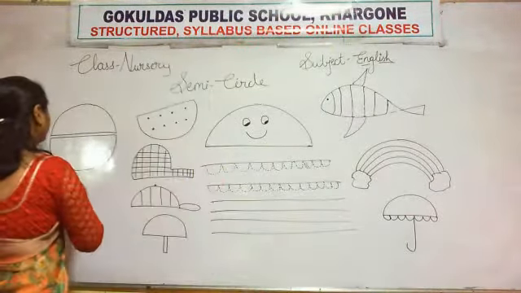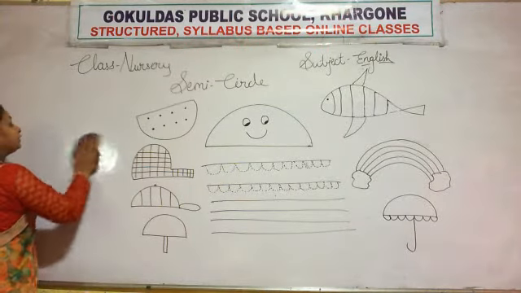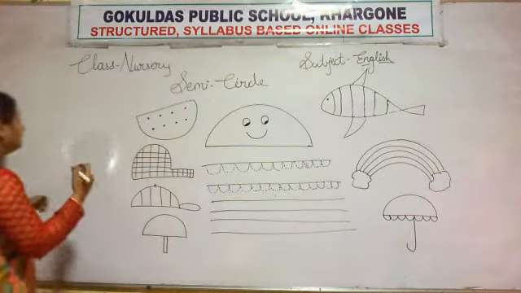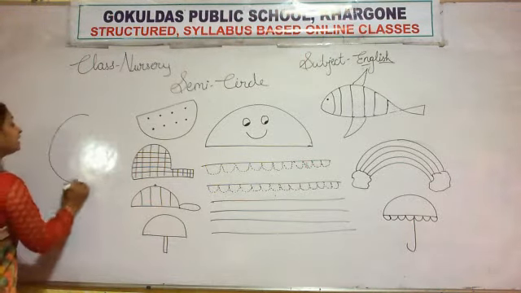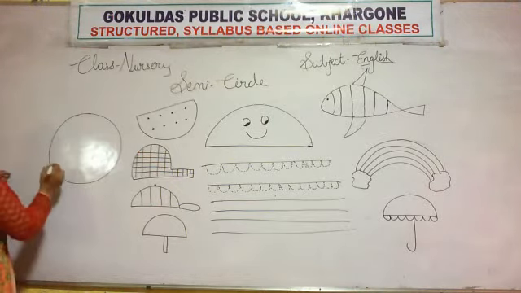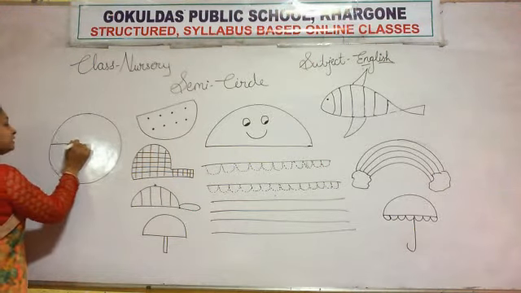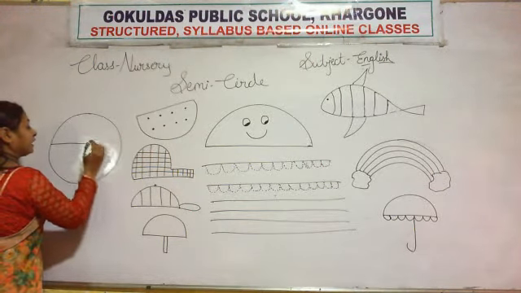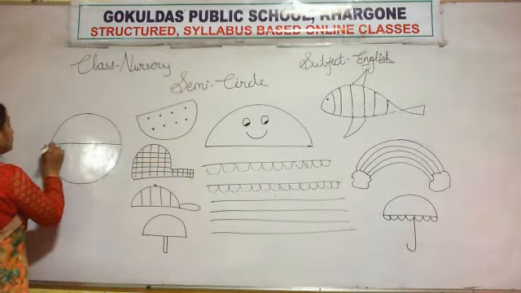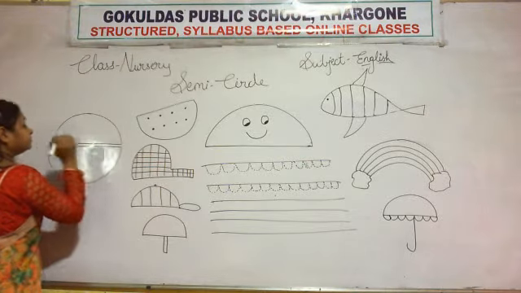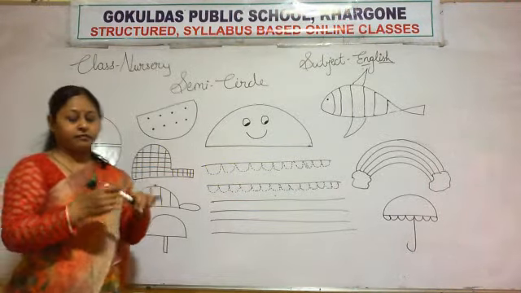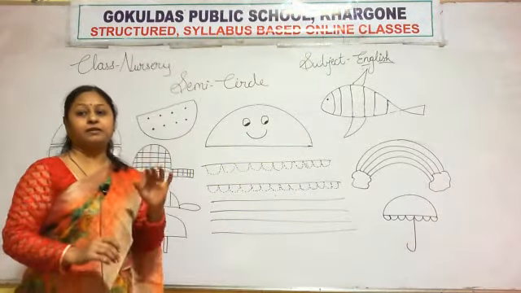Look here, my dears. This is a circle. When I cut this circle, it becomes two parts.